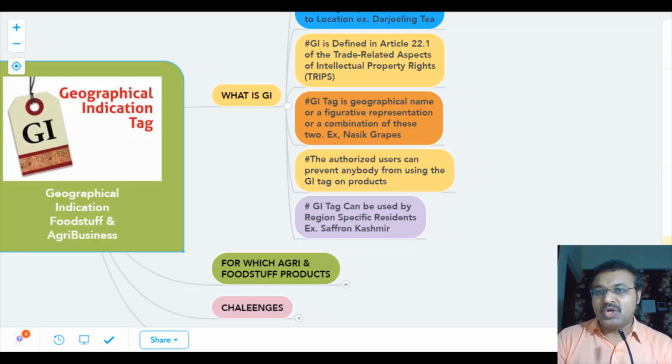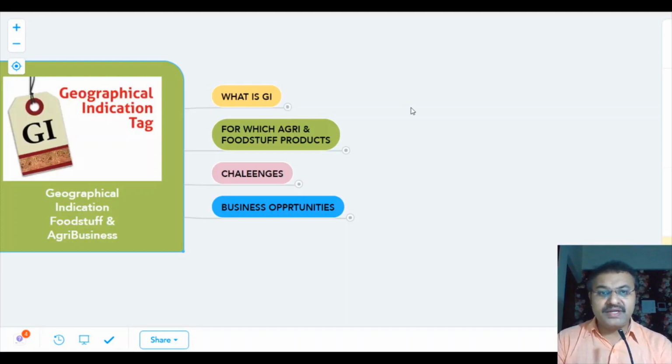So GI, that is geographical indication, is a tag which is area specific, crop specific, and very importantly quality specific. This tag means quality, and hence it is important that duplication of this tag should not happen, and that is why the GI tag is given for that specific product.